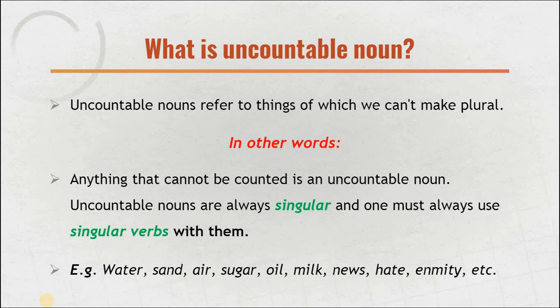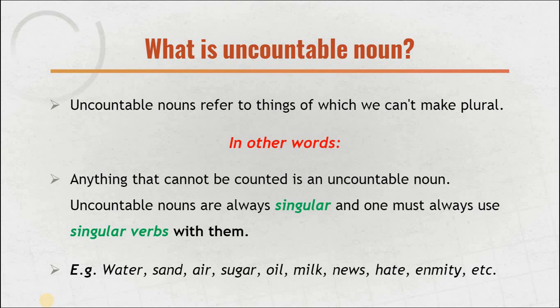Now, if you are saying that things which we cannot count are called uncountable nouns, you are right, because uncountable nouns can neither be counted nor be made plural. But if you say that stars are not counted, so stars are uncountable, that's wrong.